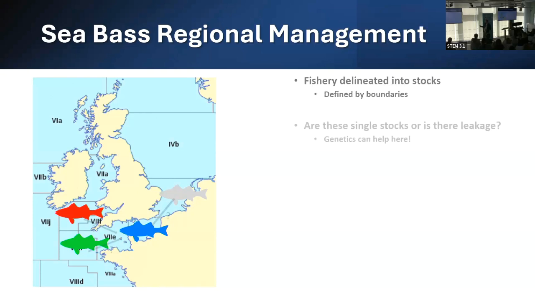And an important tool for doing this is looking at the population structure. Are they isolated groups, or is there more degrees of mixing between them, essentially? And that affects how we manage them. Do we treat them as a single stock or multiple?